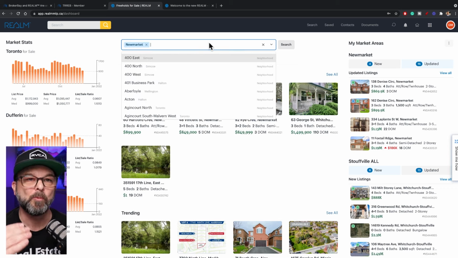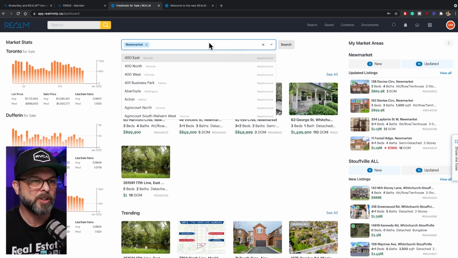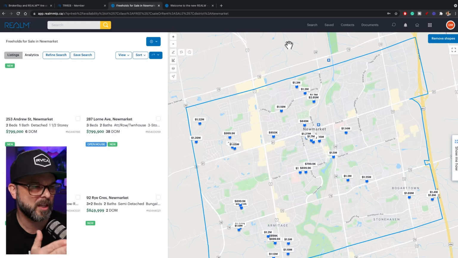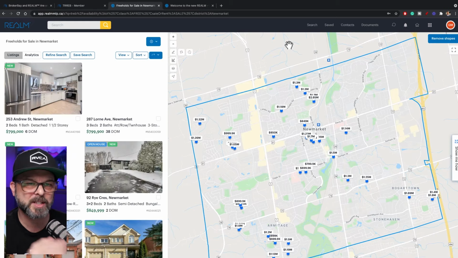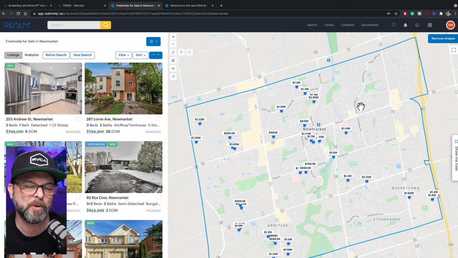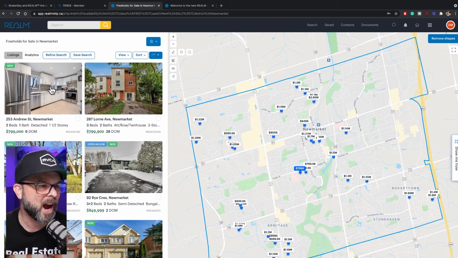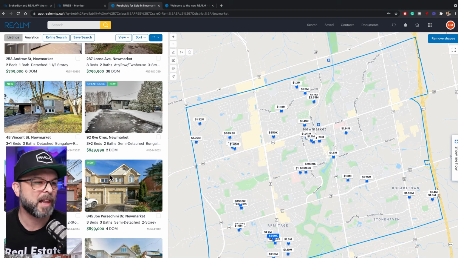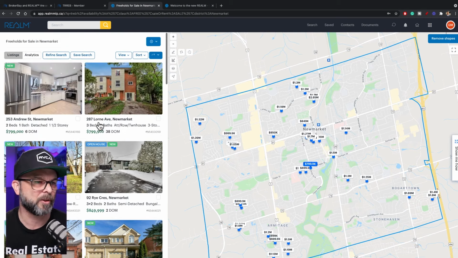And what I'm showing you is you can look up multiple areas and pull it up. However, we're going to leave it like this, and we're going to hit the search button. And now it's going to flip over to the list view on the left-hand side, and the map view on the right-hand side, which is really, really cool. As I highlight properties on the left in the list view, it'll highlight the corresponding property to the map location on the right, which is really cool.